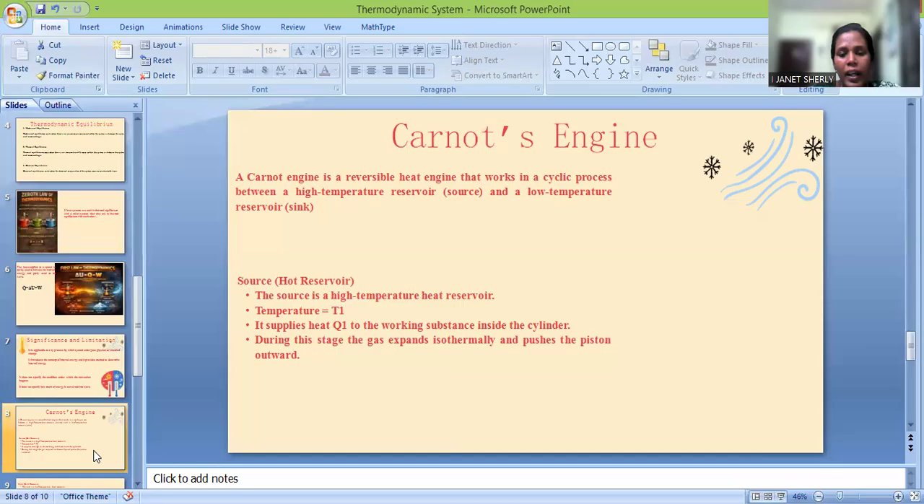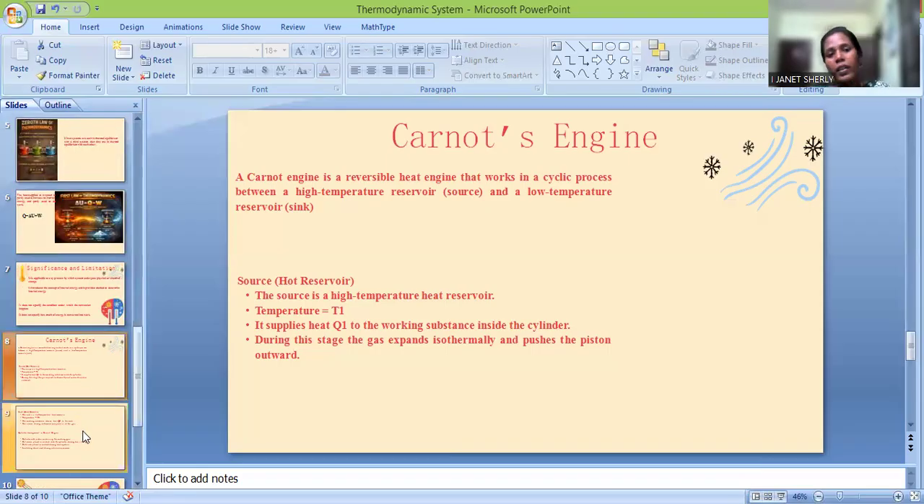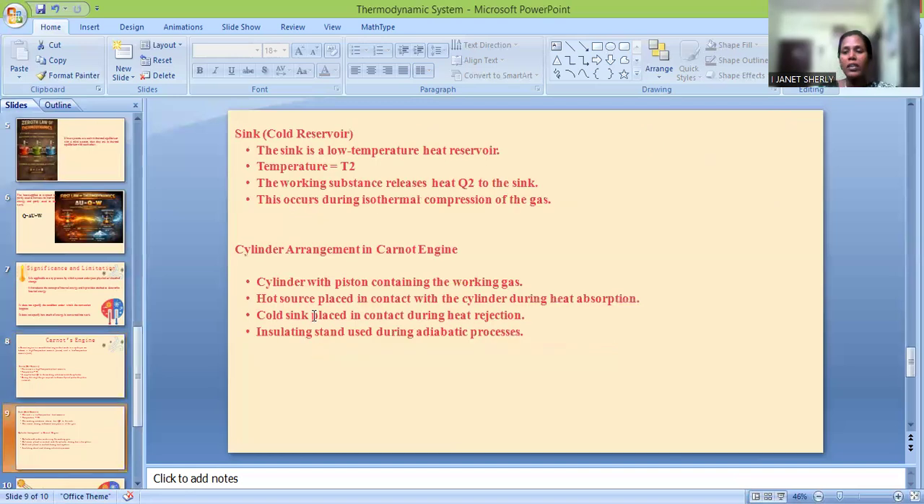And we have the next part of the Carnot engine, which is the sink, which is going to be a low temperature reservoir, maintained at temperature T2, and the working substance releases all the heat to the sink.